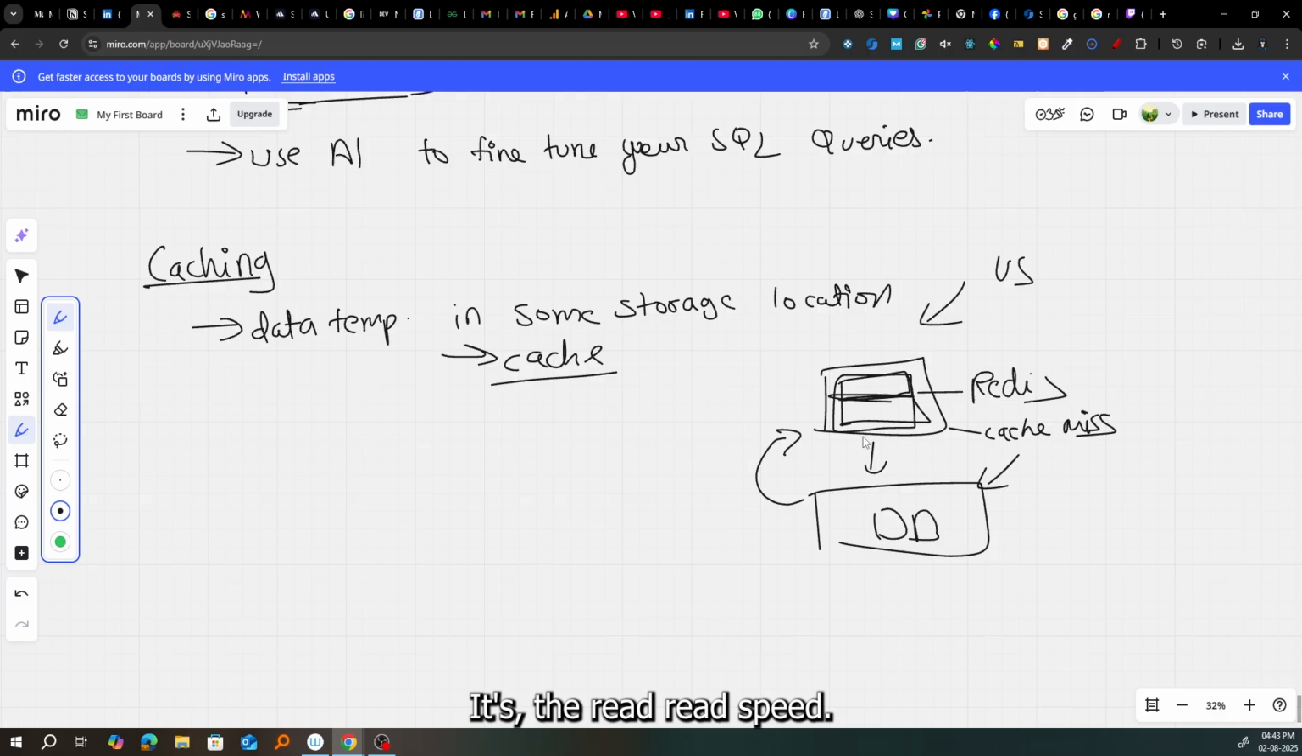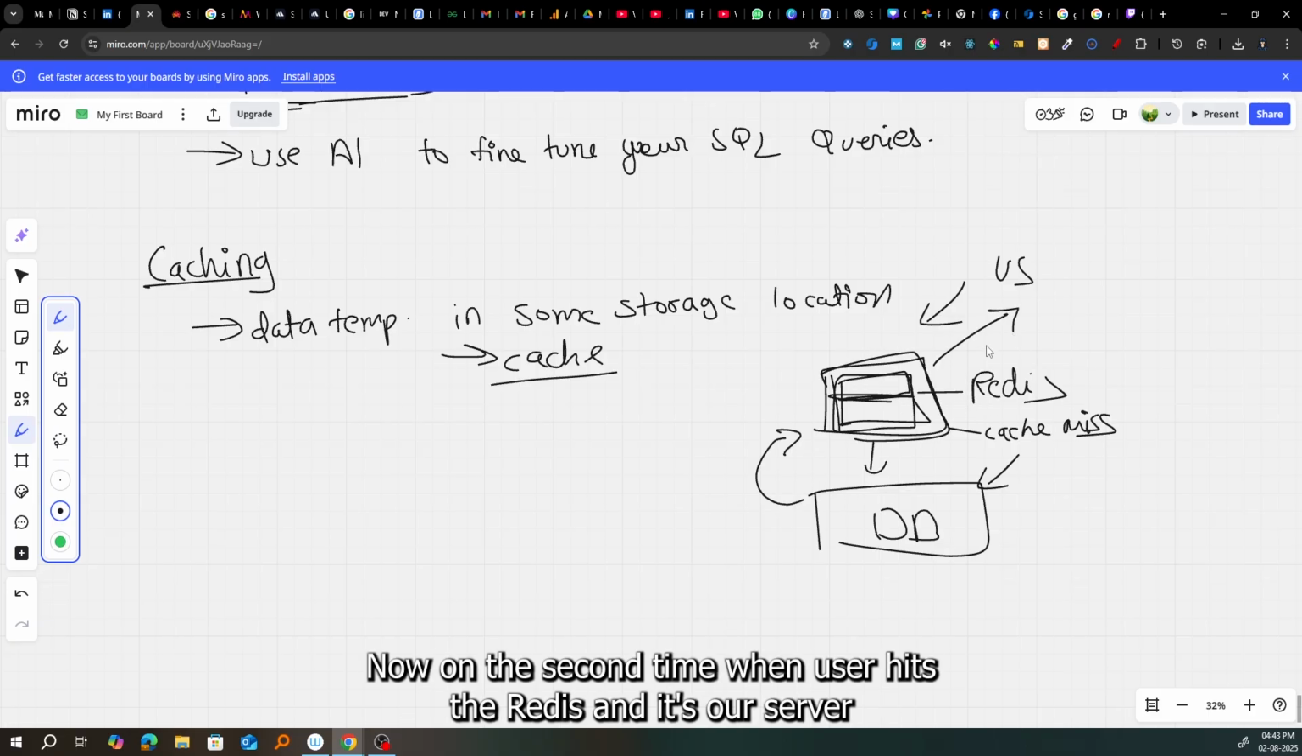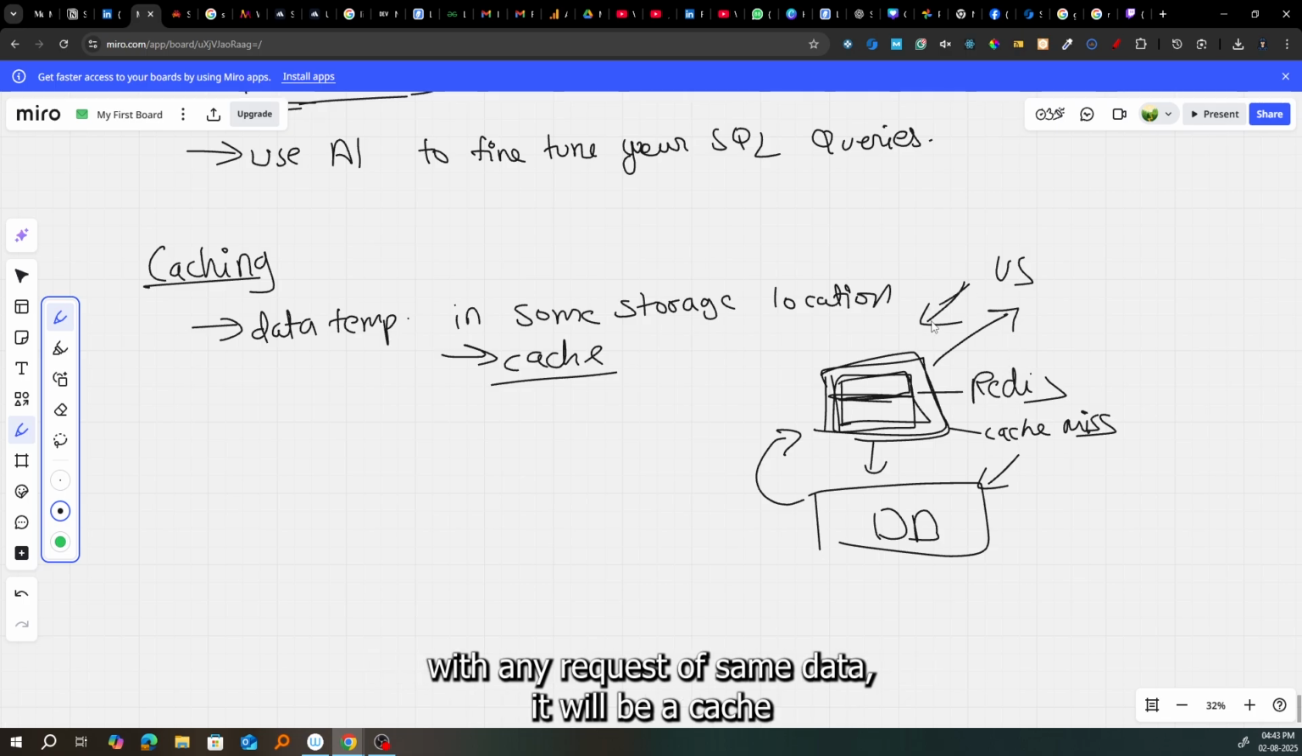It's easier to read. The read speed is faster compared to other DBs, so we use a key value pair type of database. Then after reading from the database, it stores the data in Redis and also responds back to the user. Now the second time the user hits our server with a request for the same data, it will be a cache hit because we have the data in Redis, so it will return it from there.